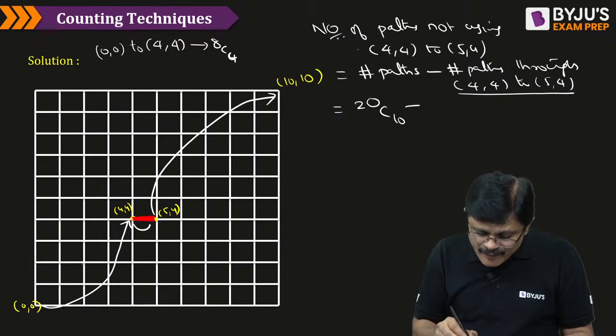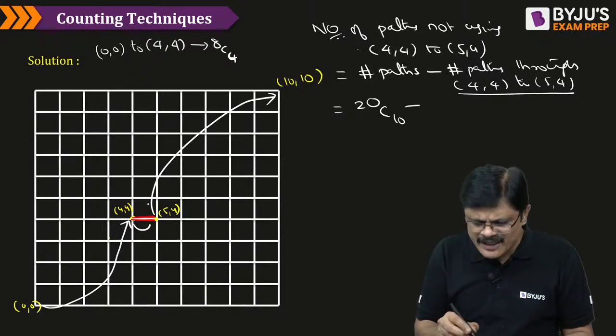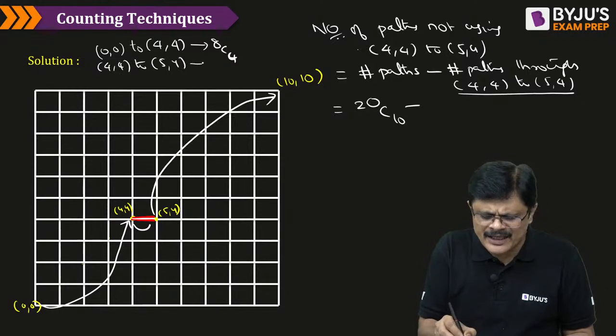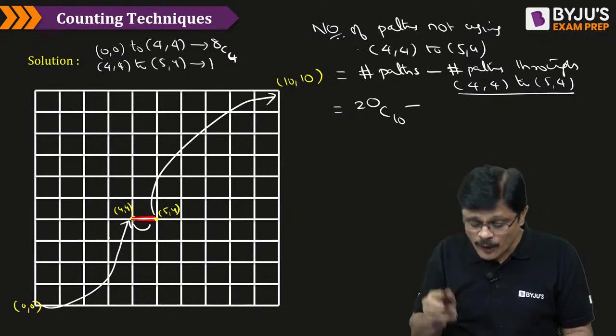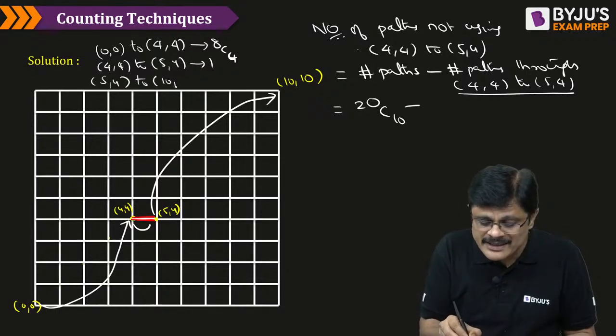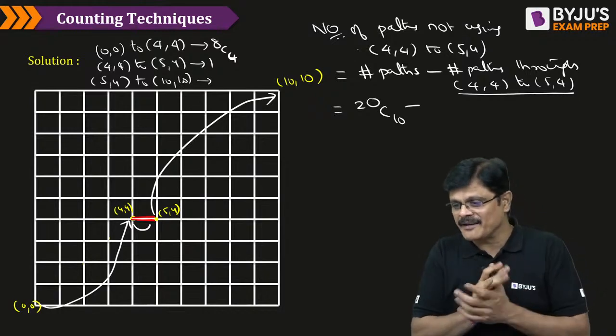Then 4,4 to 5,4 is a single line segment, so it is simply 1, directly you can write, my dear friend. Then the important part is 5,4 to 10,10. How many paths are there from 5,4 to 10,10, my dear friends?